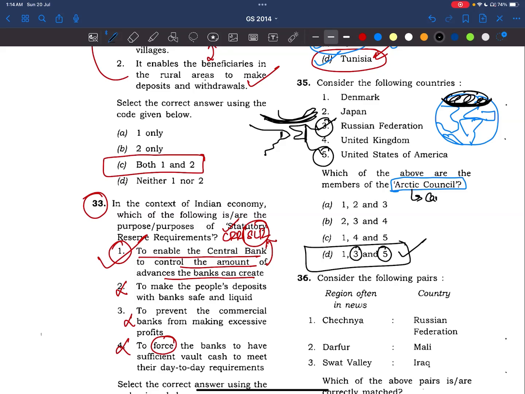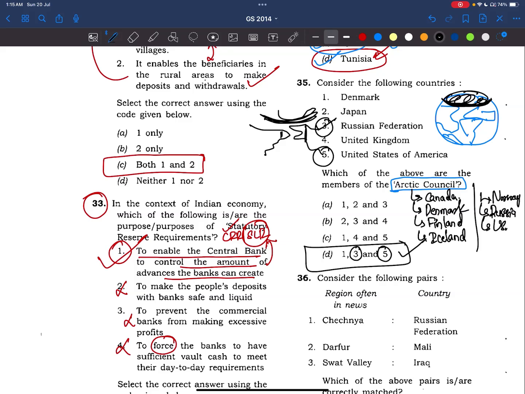It consists of Canada. I'm writing in alphabetical order. Okay. Canada, then Denmark. Then Finland. Next Iceland. Next Norway. Next Russia.